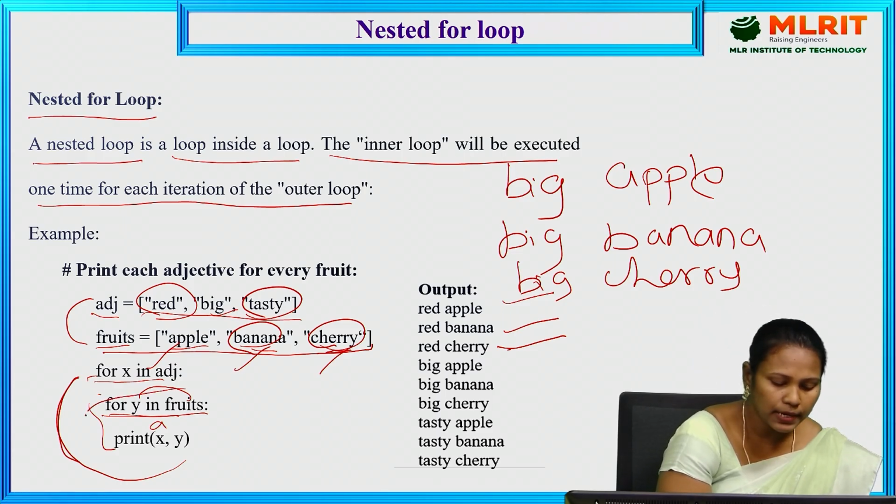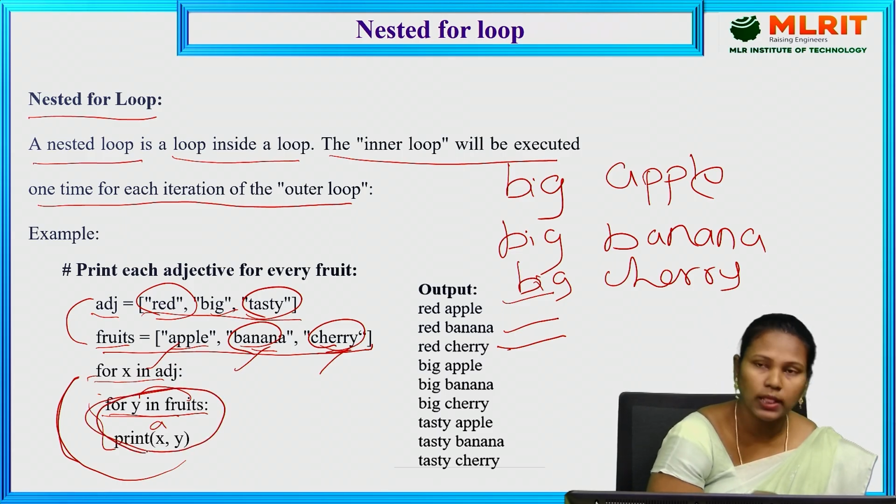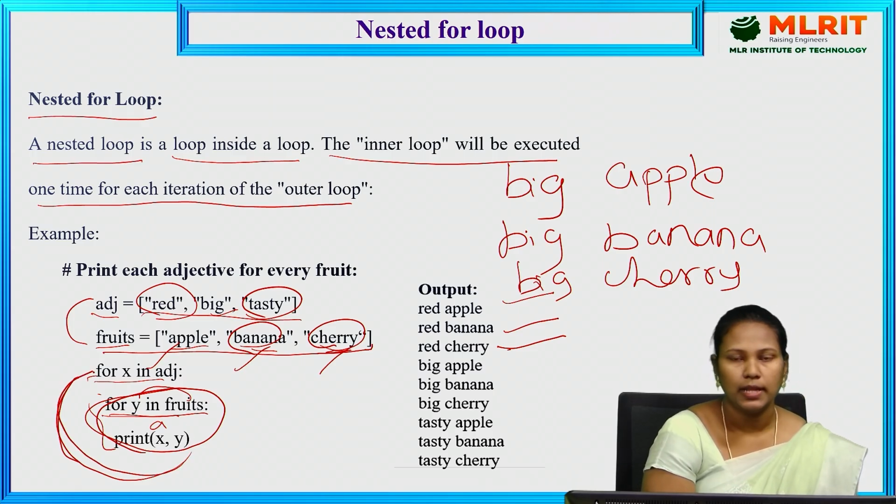Every time it iterates all the inner loop elements, and only then does it go to the outer loop. Then only the outer loop will be executed and updated.